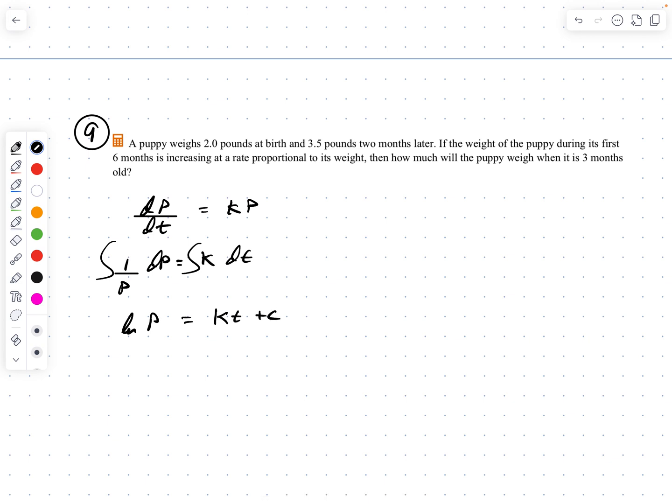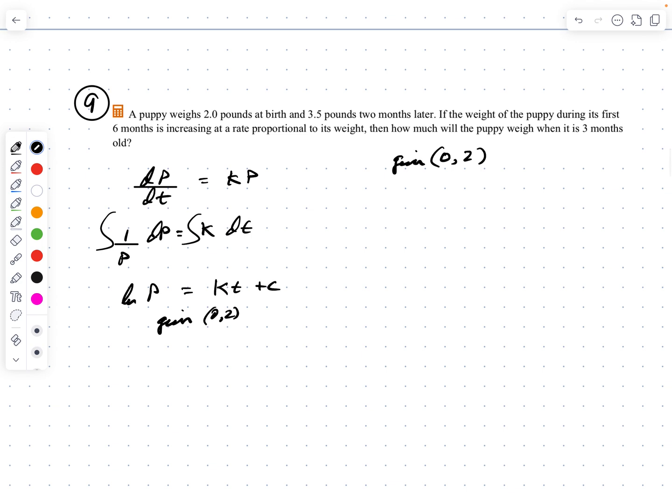All right, so what do we know? Well, we're given the puppy's weight at birth, so when time is 0, the puppy's weight is 2. Okay, so it's (0, 2). So I'll write that down. Given (0, 2), let's plug that in.